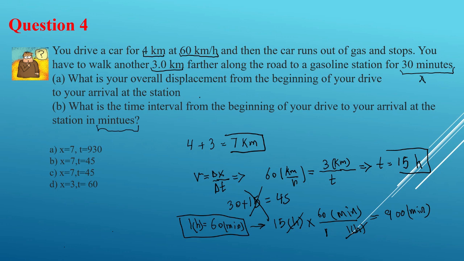So moving on, here I'm going to add them together: I have 900 minutes and then 30 minutes here, so it's going to be 930 minutes, correct? So my answer is going to be A.